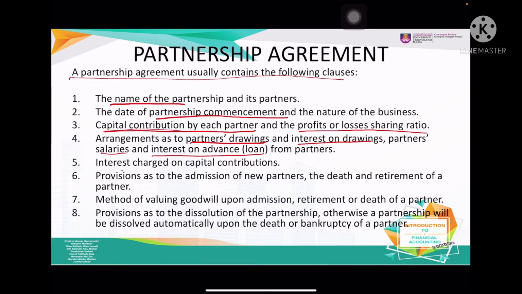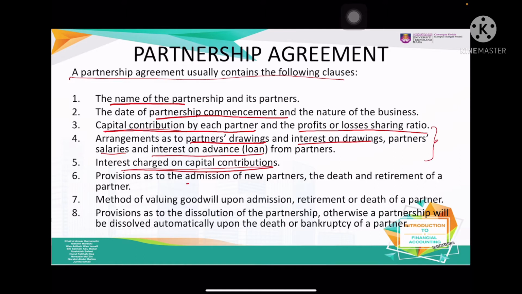And then interest charge on capital contribution. So if A contributes 10,000, what is the benefit that you would like to give back to Mr. A in return, just to say thank you for providing the capital to the partnership? So they can state it in the agreement. Otherwise, if they do not state all these things, you are not allowed to get anything.